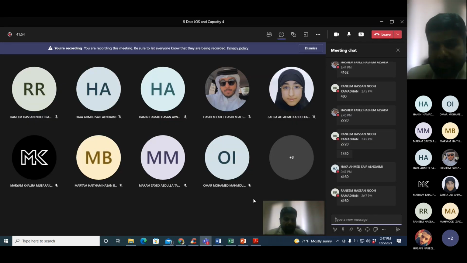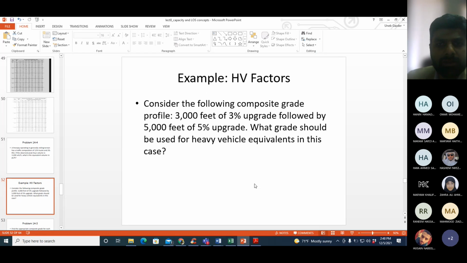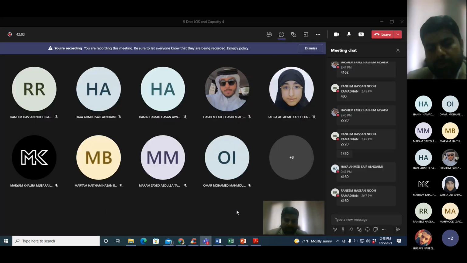There's still a small part left regarding the calculation of heavy vehicle factors, and we'll do it tomorrow, inshallah, and we'll continue to the rest of the calculation for the analysis as well, the operational analysis and so on. Today we have basically talked about calculation of free flow speed and heavy vehicle adjustment factor. Do you have any questions, any problems? This is where we stopped in section 1.